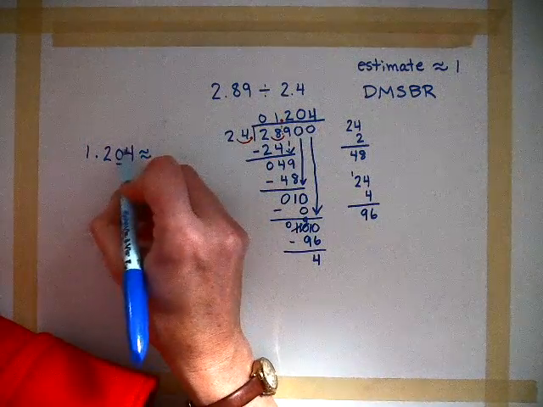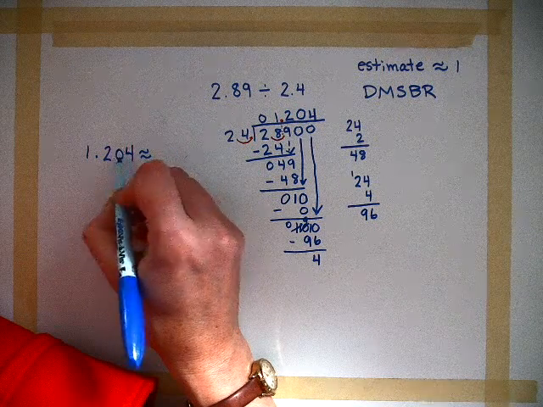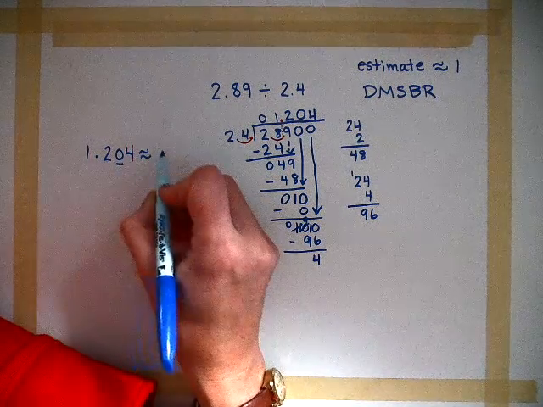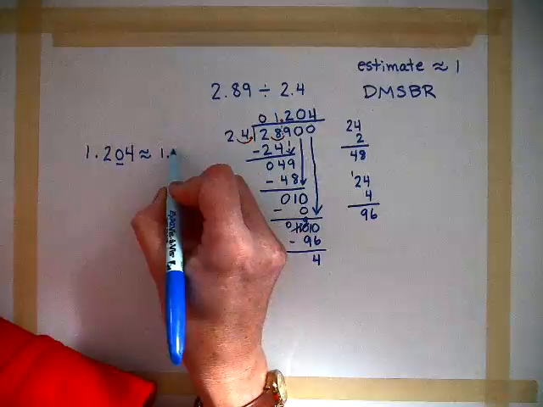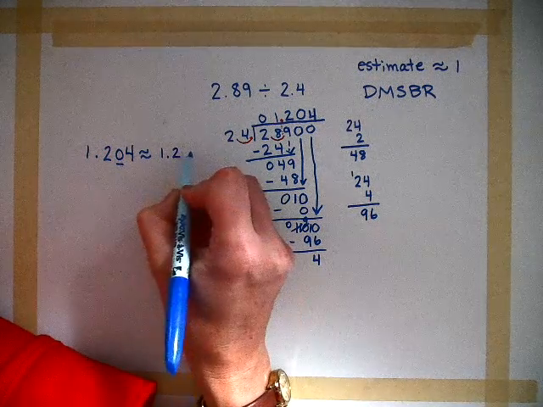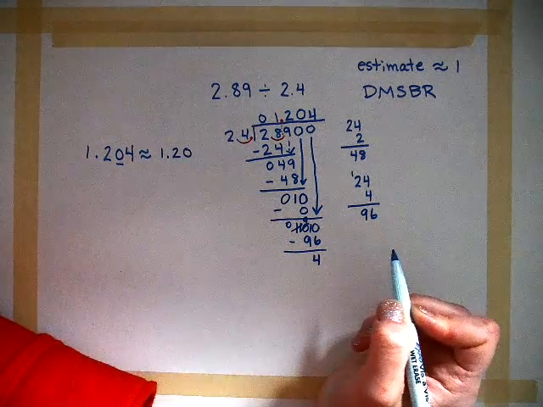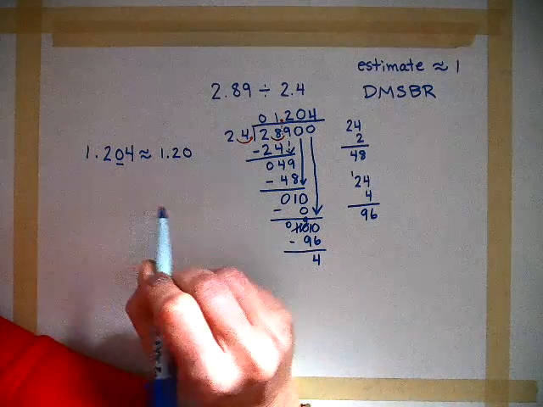So because this number is less than 5, this 0 stays a 0. So your answer just becomes 1.2. You can keep the 0 if you want. And that's it. Yay.